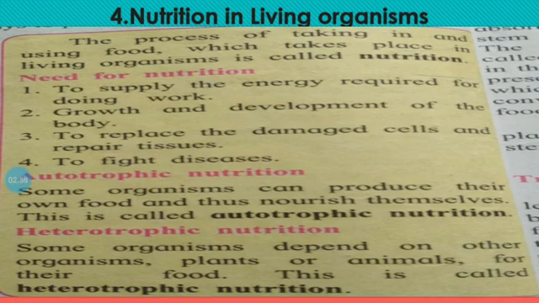Minerals and vitamins are required in very small quantity. They are called micronutrients. This is the difference, and on the basis of the requirement of nutrients we classify them in two types, macronutrients and micronutrients.